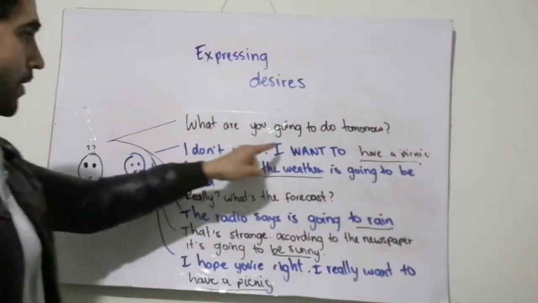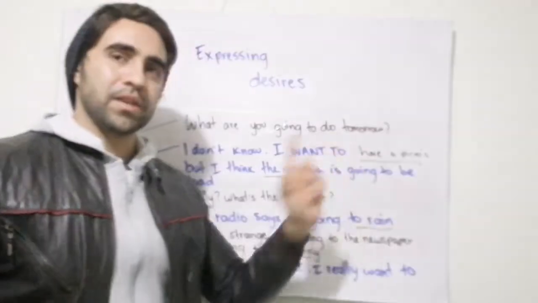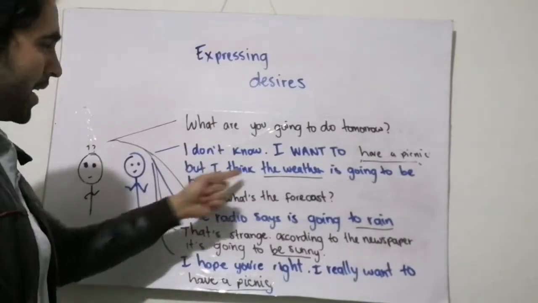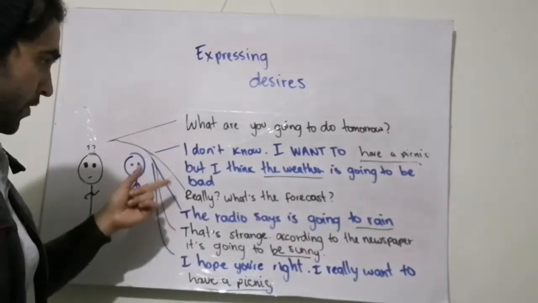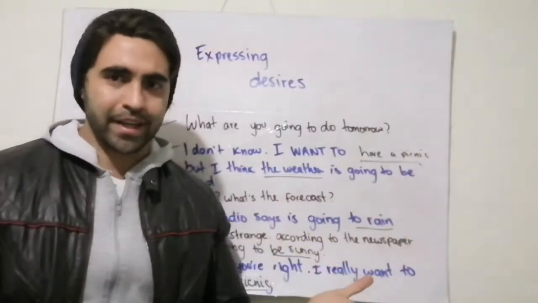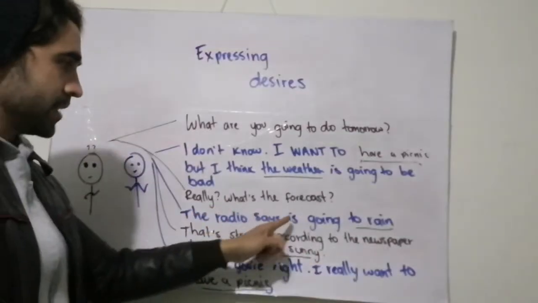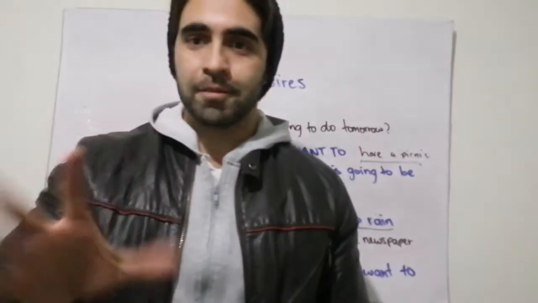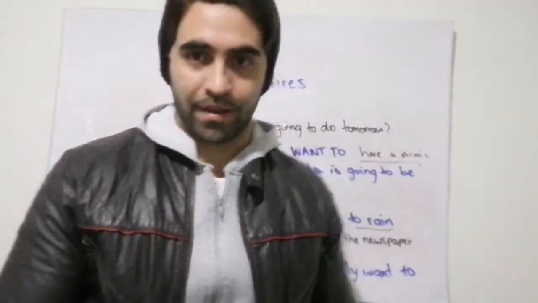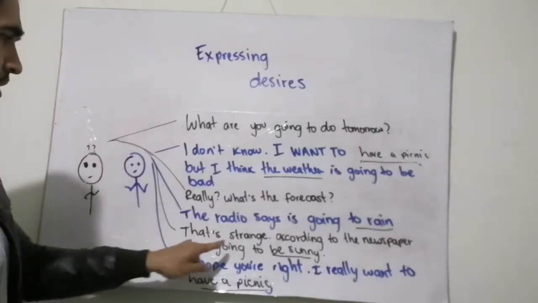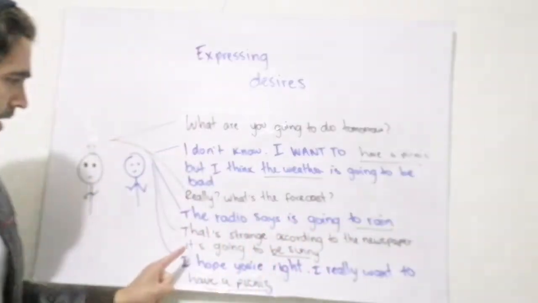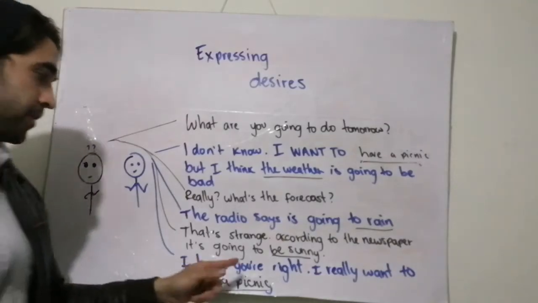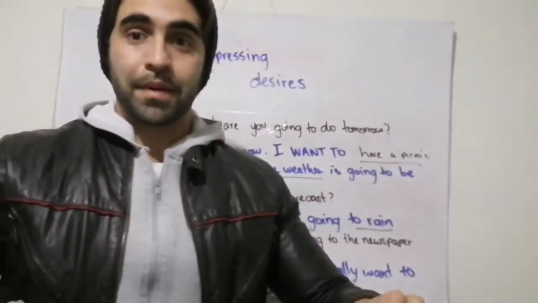So, what are you going to do tomorrow? I don't know. I want to ride my bicycle. That's an example. But I think the weather is going to be bad. Really? What's the forecast? The radio says it's going to be, I don't know, stormy. Yes, an example. That's strange. According to the newspaper, it's going to be sunny. I hope you're right. I really want to ride my bicycle.